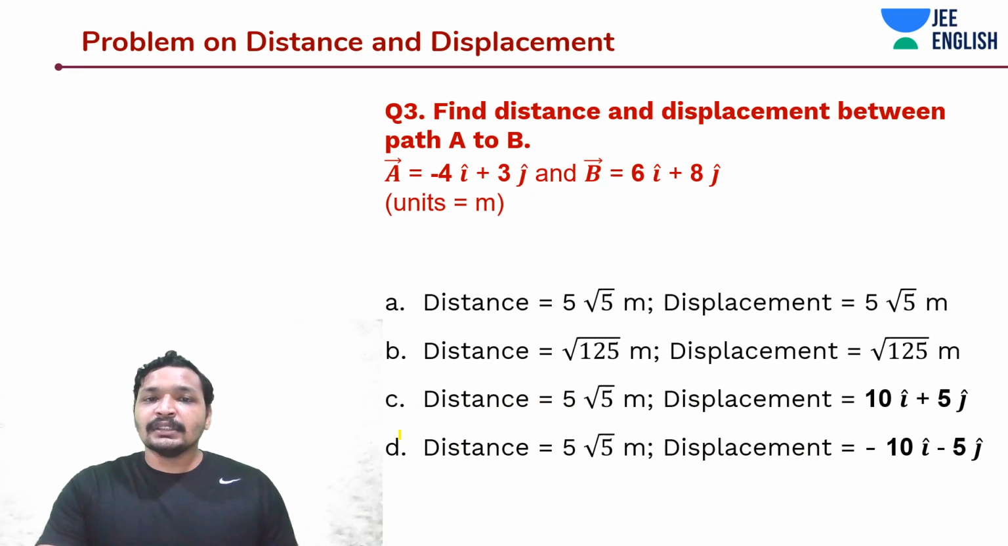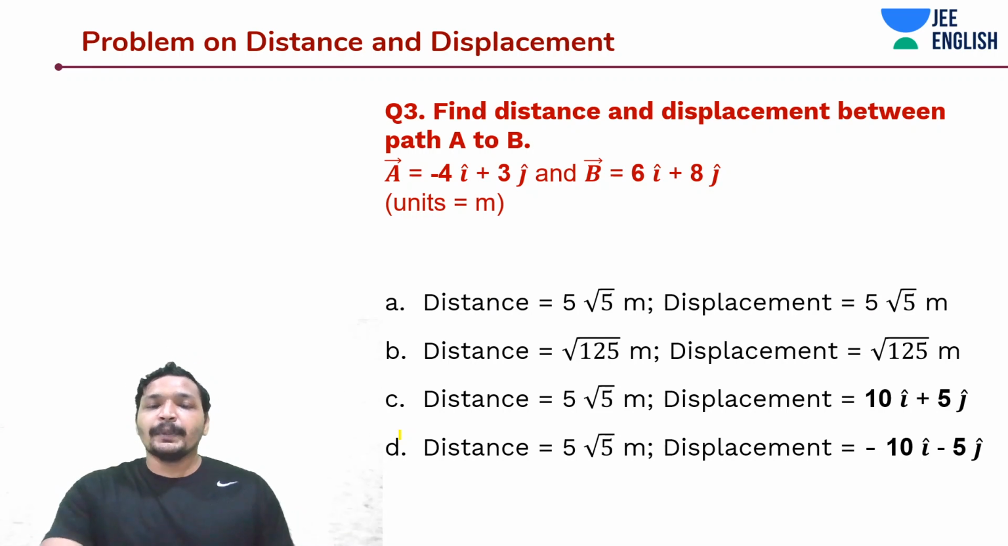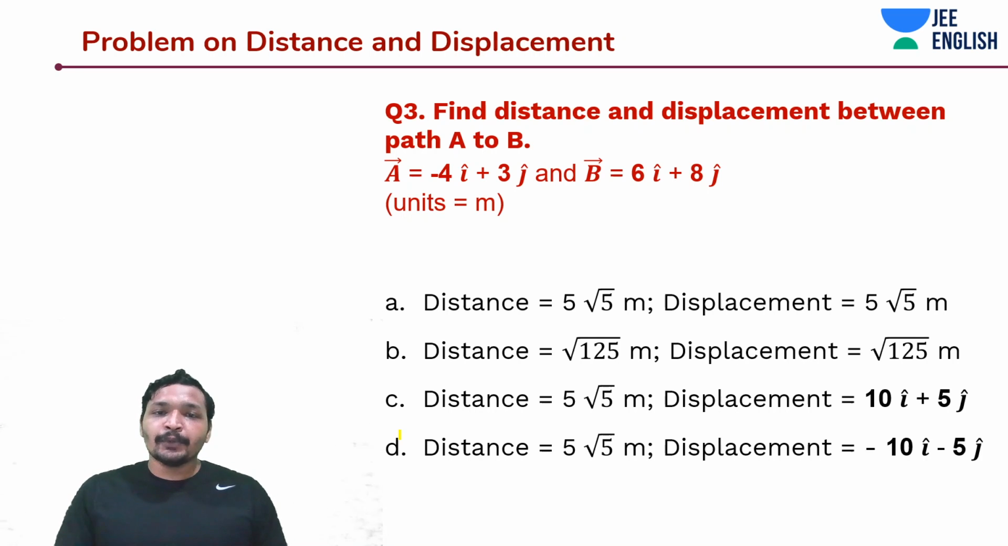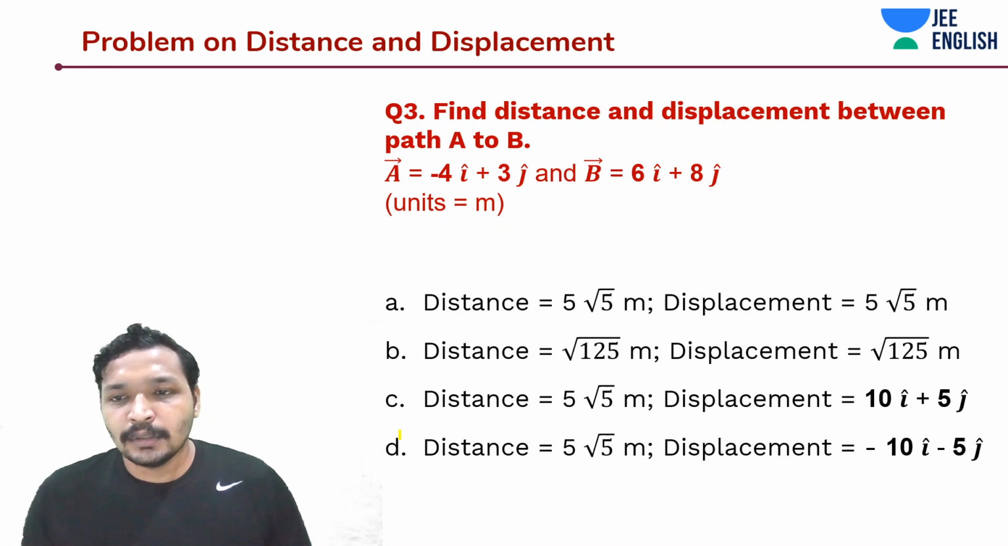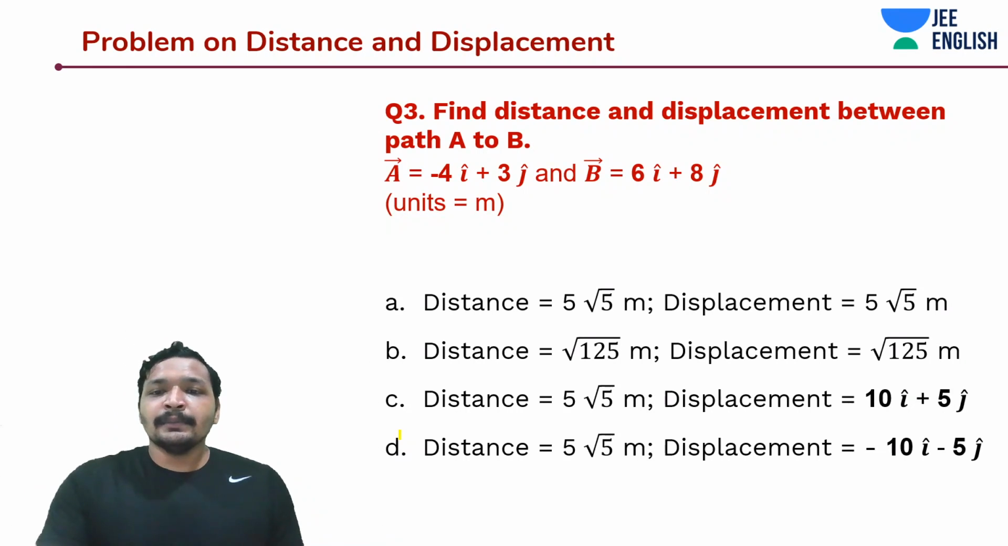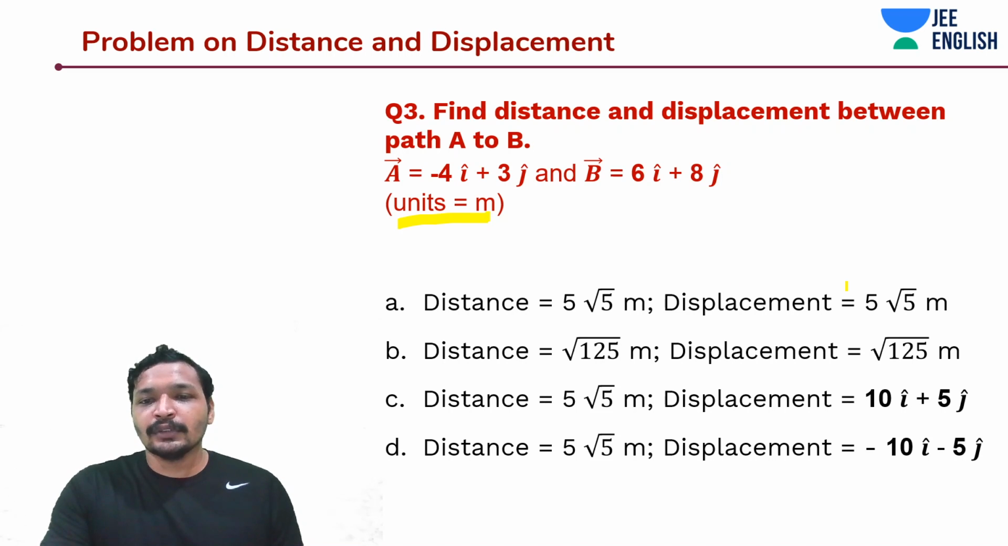Now the next question asks you to find the distance and displacement for the path A to B. You are traveling from A to B, where B is the final point, so you have to subtract A from B. Option A is not the correct answer, because in this case we are talking explicitly about displacement, which has direction. We have been given vectors, and even though the unit is meters, this is not the correct answer.